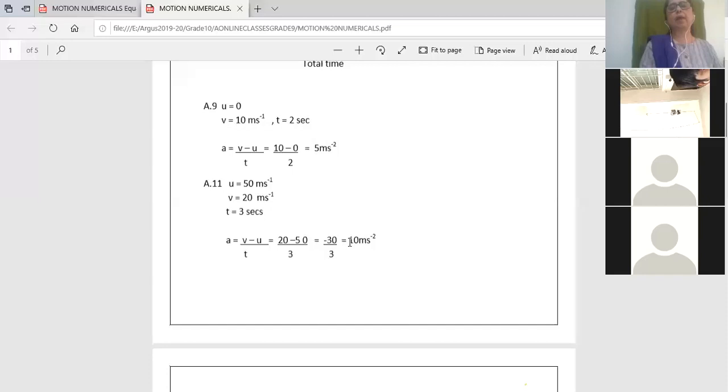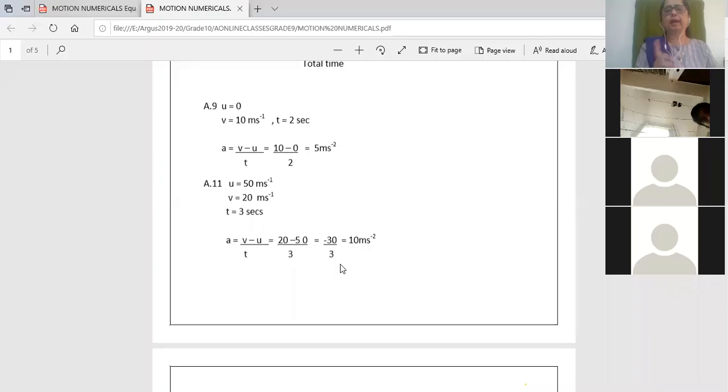Okay, here, so minus 10 meter per second square. What will be the acceleration? Minus 10, because it is minus 30 upon 10. So the acceleration is negative 10 meter per second square. And because acceleration is negative, it is retardation. That's why it is negative.